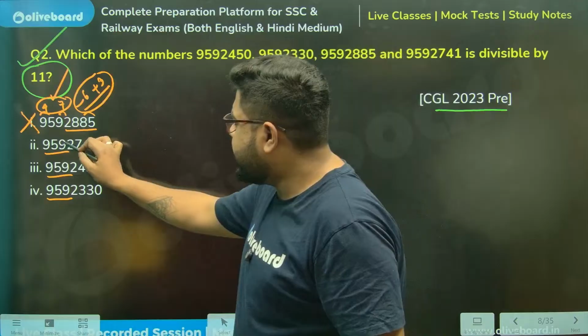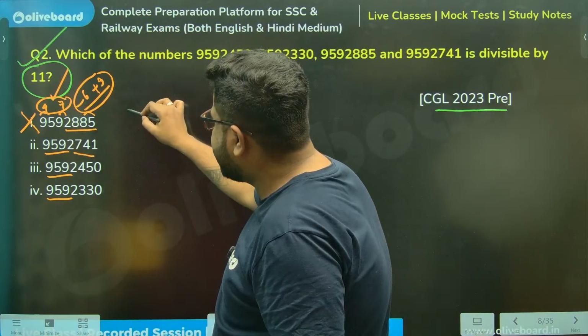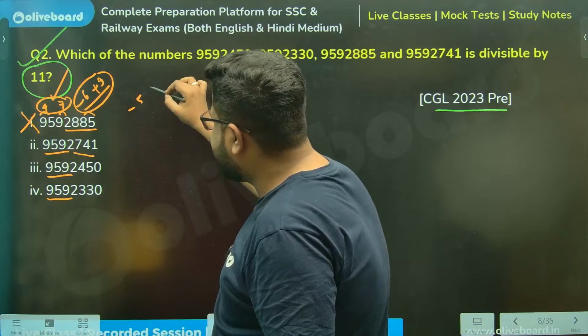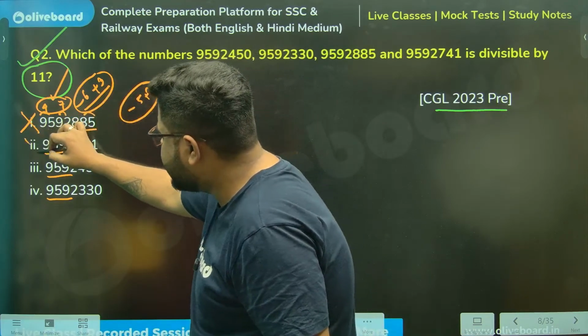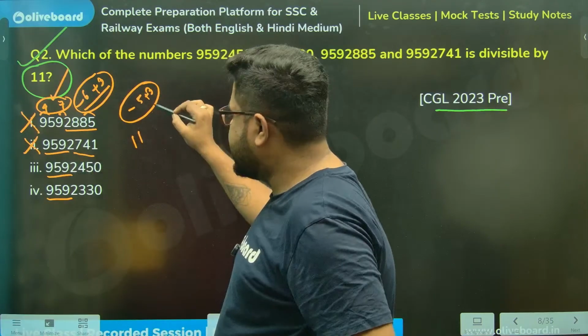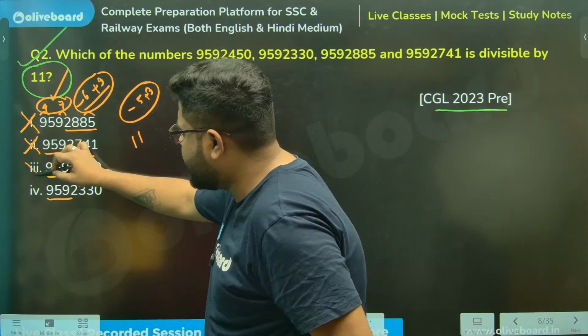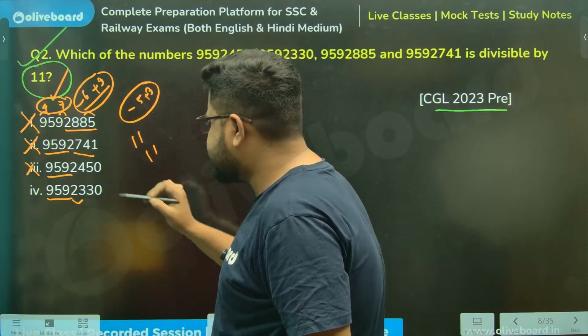Now again, over 9592 is 11. Just check for this. 2 minus 7 is minus 5. 4 plus minus 1 is 3, sir. So minus 2. 11 minus 2, not divisible, sir. So again, 11. 2 minus 4, that is minus 2 plus 5, not divisible, sir. Now again, sir, 11. You see, 2 minus 3.